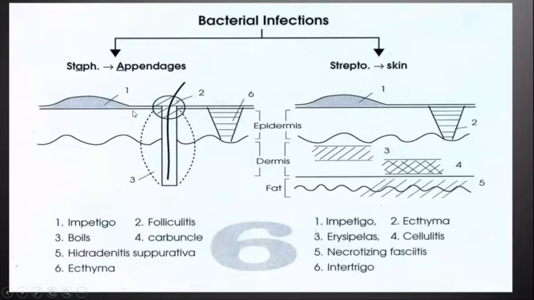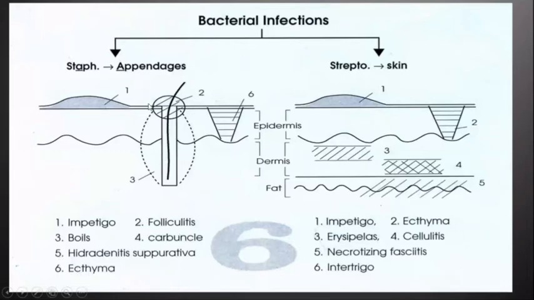When it affects the superficial epidermis, the condition is known as impetigo, which can be caused by both Staphylococcus as well as Streptococcus. If it affects the deeper layer of epidermis and some part of dermis, then the condition is known as ecthyma, which is a deeper skin infection.